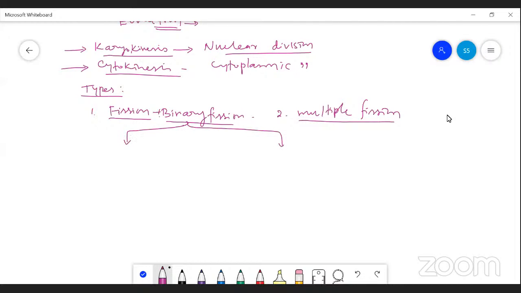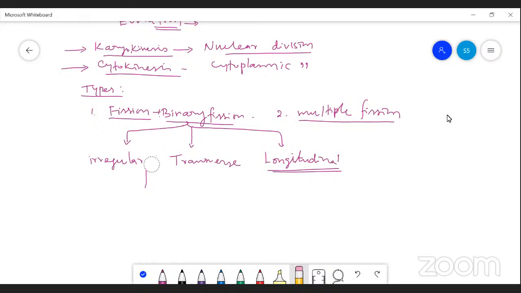The three types of binary fission are: one is the irregular type of binary fission, the transverse type of binary fission, and the longitudinal type of binary fission. There are three types of binary fission which take place in organisms, right?